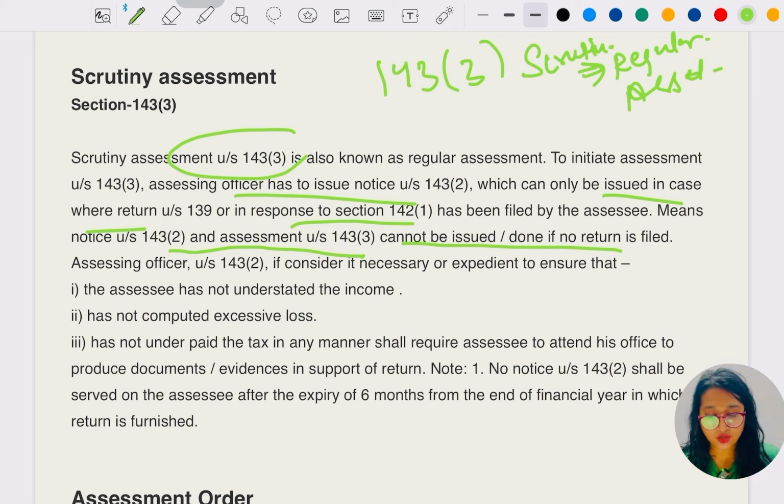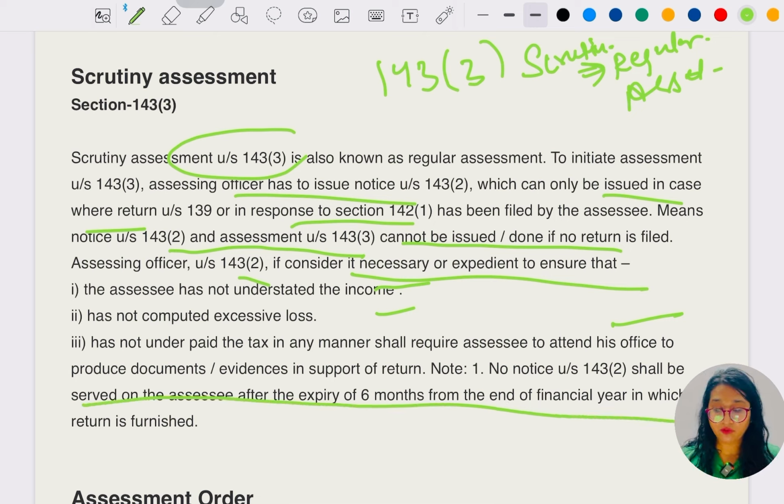The assessing officer under section 143 subsection 2, if he considers it necessary or expedient to ensure that the assessee has not understated the income, has not computed excessive loss, has not underpaid the tax in any manner, shall require the assessee to attend his office to produce documents and evidence in support of the return. And note 1: no notice under section 143 subsection 2 shall be served on the assessee after the expiry of 6 months from the end of the financial year in which the return was furnished. So what is written in this section? The assessing officer cannot issue notice.